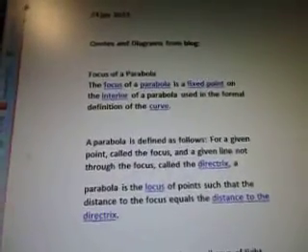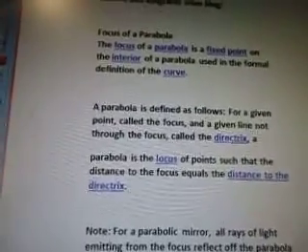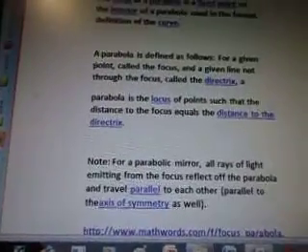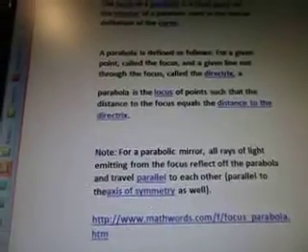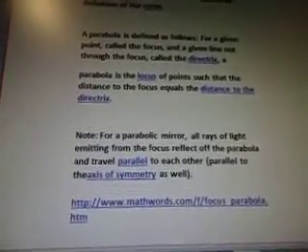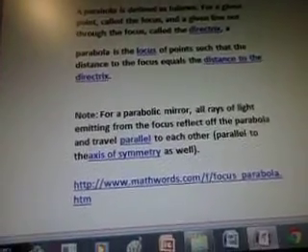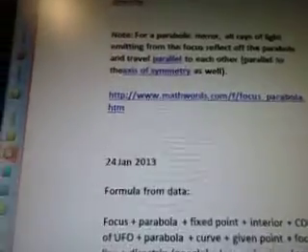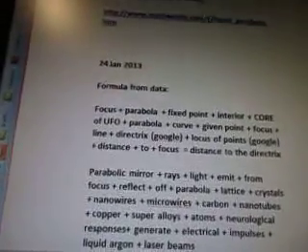Focus of a parabola. The focus of a parabola is a fixed point on the interior of a parabola used in the formal definition of the curve. A parabola is defined as follows. For a given point called the focus and given a line not through the focus called the directrix, a parabola is the locus of points such that the distance to the focus equals the distance to the directrix. Note, for a parabolic mirror, all rays of light emitting from the focus reflect off the parabola and travel parallel to each other, parallel to the axis of symmetry as well. And that's from www.mathwords.com. So January 24th, the formula from the data.